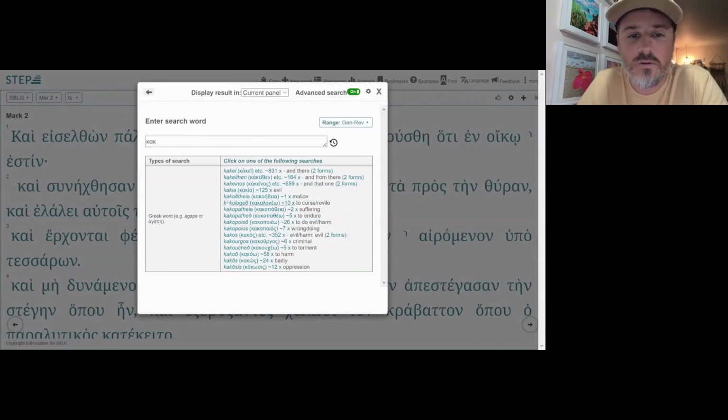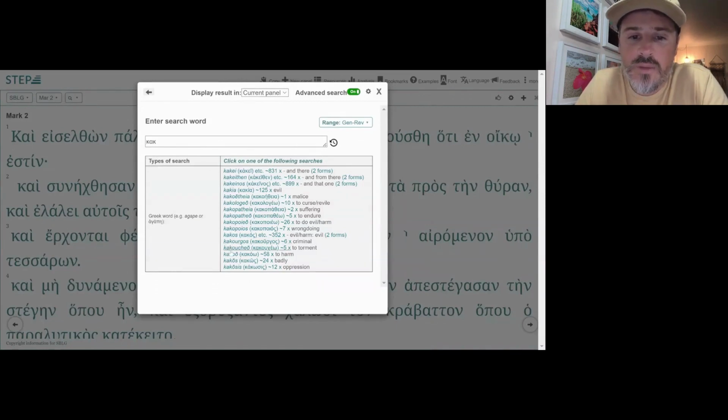Kakia, evil. Kakoethia, malice. Kakoloieo, to curse or revile. Kakopathia, suffering. Kakopatheo, to endure suffering. Kakopueo, to do evil or to do harm. Kakopuos, wrongdoing. Kakos, evil or harm. That's 352 times. Kakorgos, a criminal, a bad person.